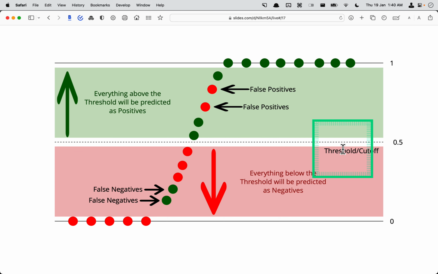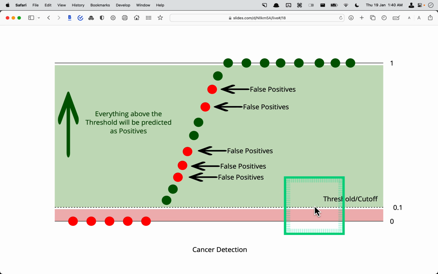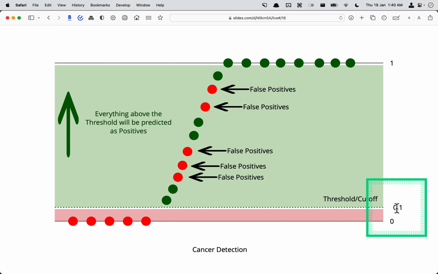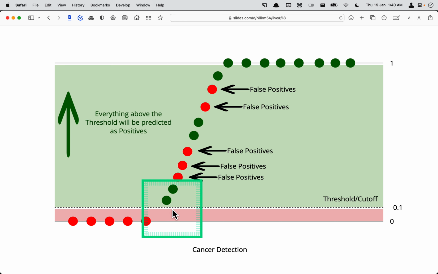So this is the default. Now if I make the threshold go down, like the cutoff is now 0.1, all these red points will become false positives, because these were predicted positive, but in reality they were not true. So these 1, 2, 3, 4.